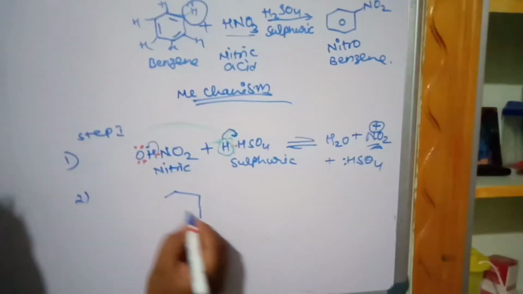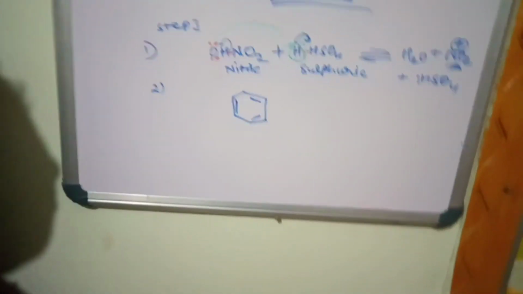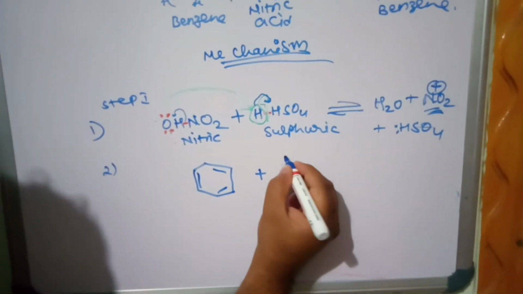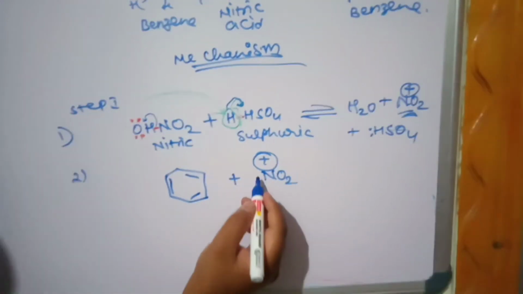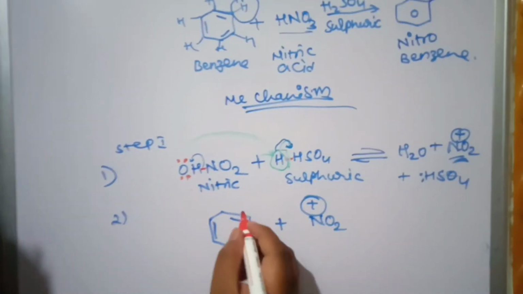This electrophile reacts with benzene. In the first step, the electrophile, which has a positive charge, reacts with benzene. Now benzene is electron rich, and this is electron deficient.